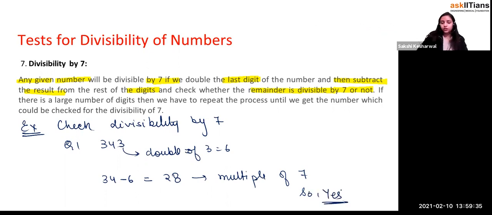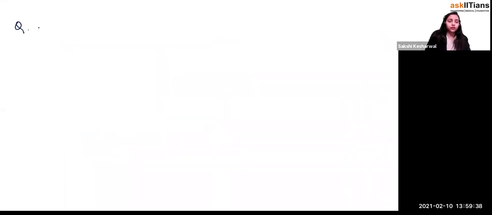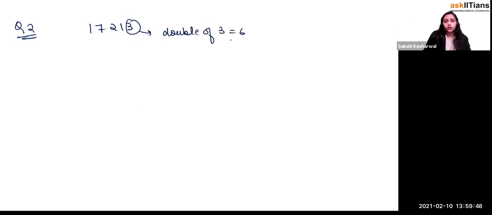So yes. Now let's do it with a big number. Let's check with question number 2. I wrote 17213. So what do you do? You double the last digit, right? Double of 3 is 6. So what will you be doing? 1721 minus 6. It will be what, beta? 1715, right?